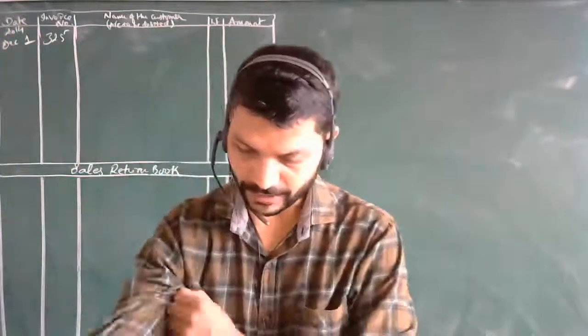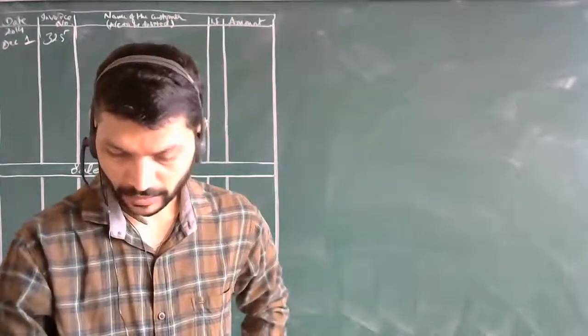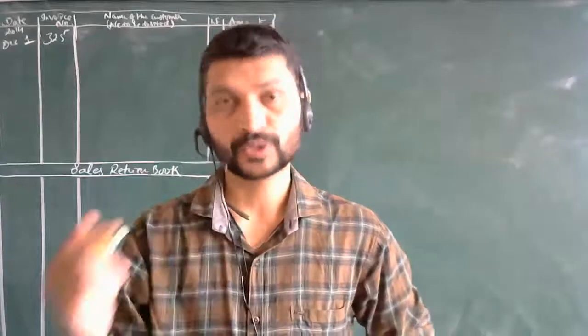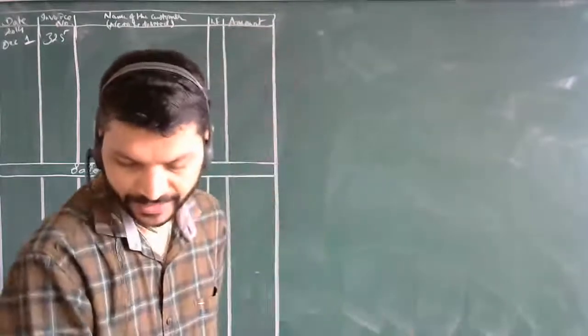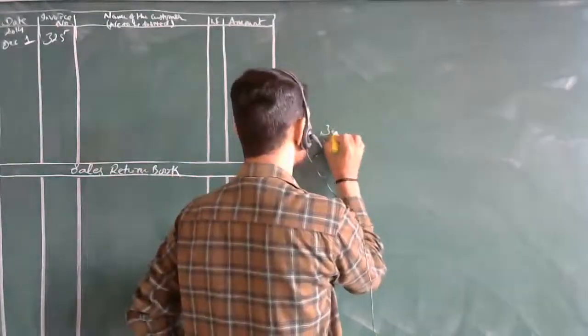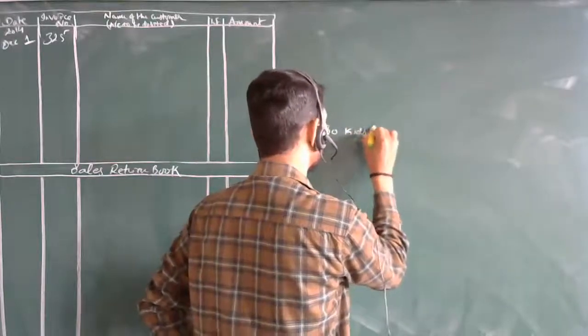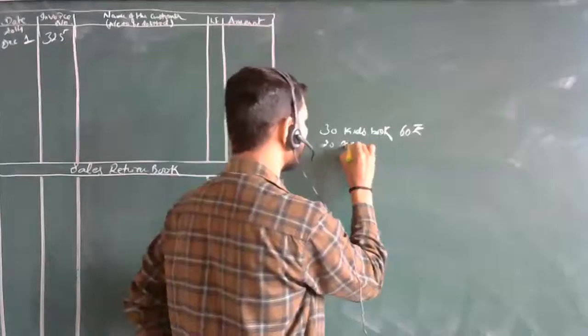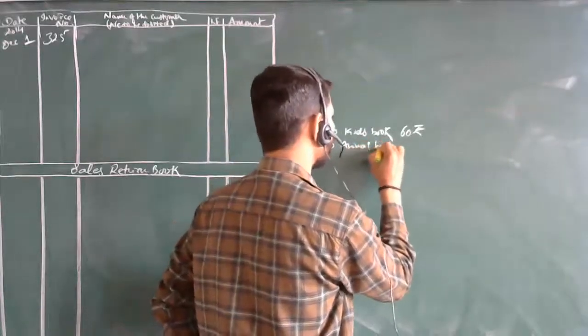Now, as usual, we are going to count the total goods sold amount. It is 30 kids books at rupees 60 each, and another one, 20 animal books at 50 rupees each.